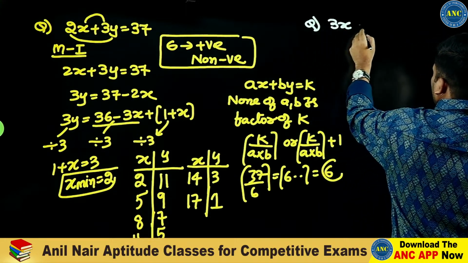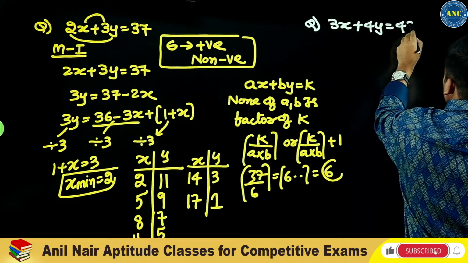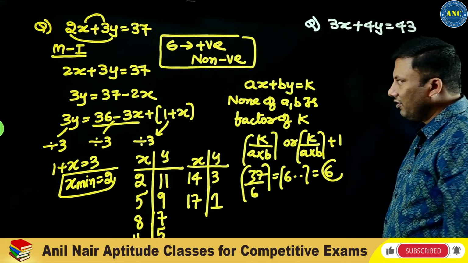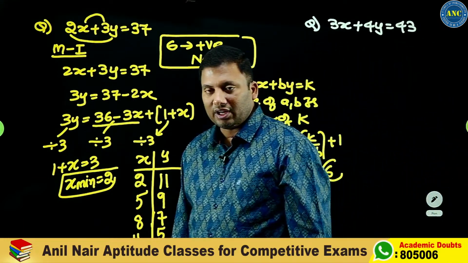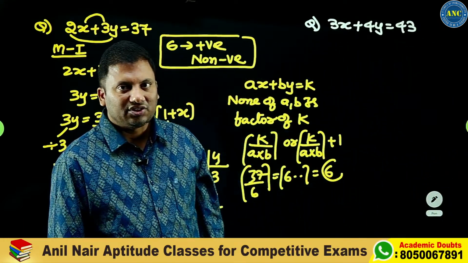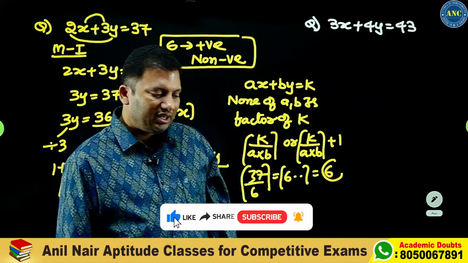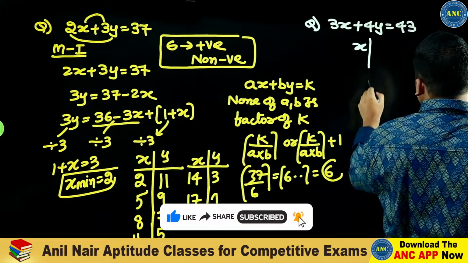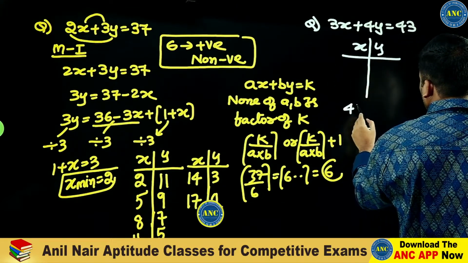3x plus 4y is equivalent to 43. 3 is not a factor of 43. 4 is not a factor of 43. Two examples based on the question where none of them is a factor of right hand side. It is x and it is y. You know how to solve.